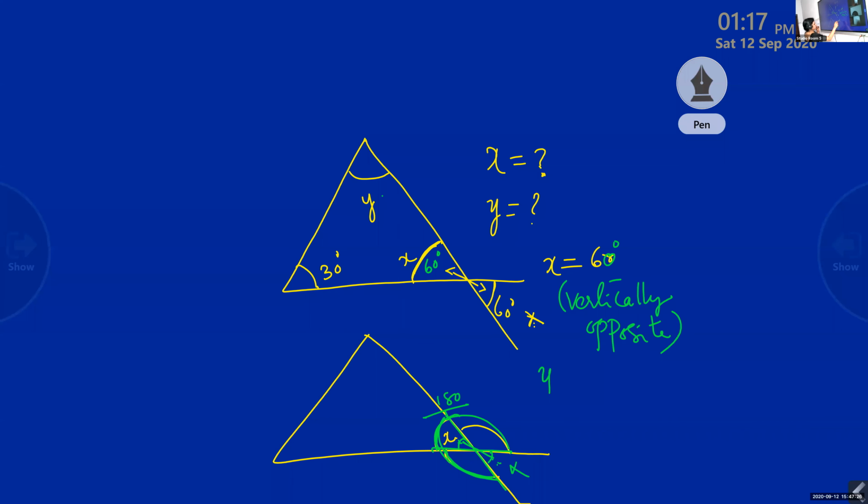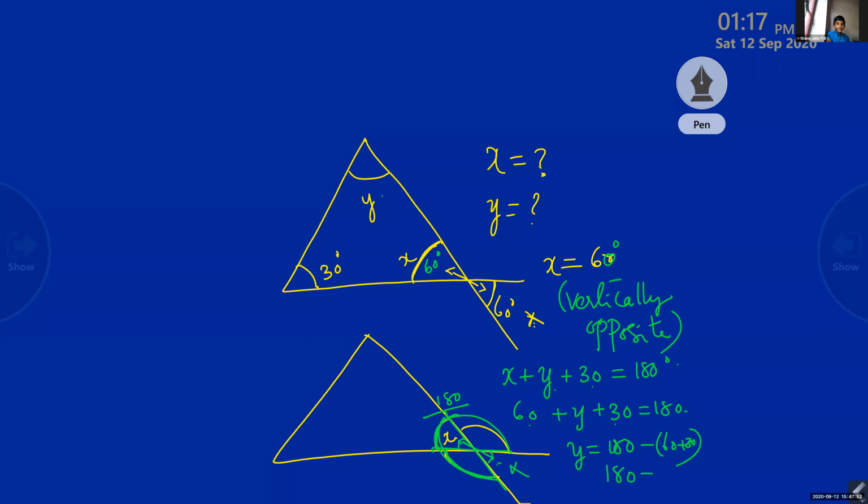Okay. Next one. What is y? So we have to write the reason. X plus y plus 30 is 180 degrees. So we know x is 60 degrees. We don't know y. y plus this 30 is equal to 180. So y is 180 minus 60 plus 30. 60 plus 30 is equal to 90. So y is equal to 90 degrees.